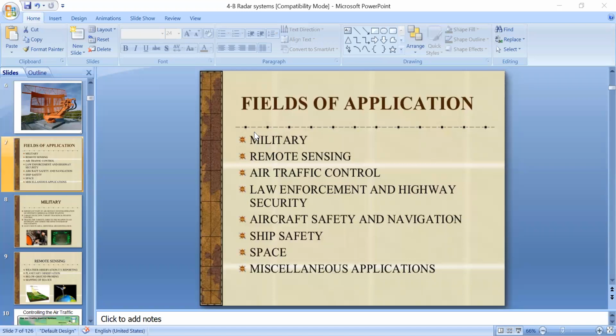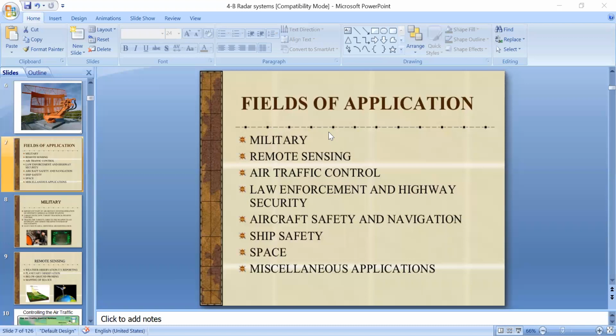Coming to the fields of applications, we have several fields of applications with radar. Initially, in first generation radars, it was restricted to only military applications. But due to advancements and huge research in radars, it extended to so many fields. The first application is military. The second is remote sensing. The third is air traffic control.